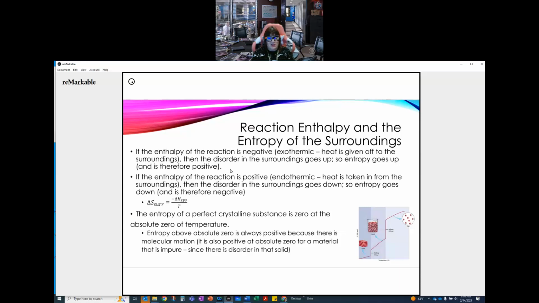Entropy of a perfect crystalline substance is 0 at the absolute 0 of temperature. Doesn't happen, but that's what it would be. Entropy above absolute 0 is always positive because there is some molecular motion. It is also positive at absolute 0 for a material that is impure, since there's disorder in that solid. So it would have to be completely pure for it to have a value of 0. That is not likely.